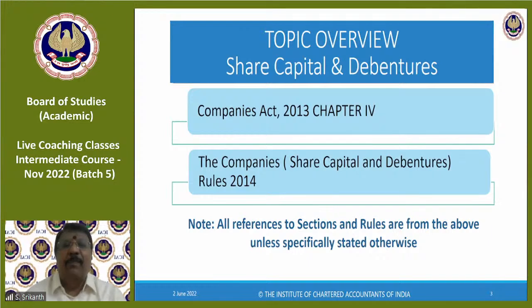Other than current liabilities, you're seeing the debt part, the equity and the debt. So share capital is the equity, the owner's funds, the amount invested in the business by the owner. That is called capital. For a company, it's called share capital. Of course, as in all cases of the Companies Act, every chapter has an associated set of rules. So we have the Companies (Share Capital and Debentures) Rules, 2014, amended regularly. We'll deal with that. Wherever necessary, the rules will also be studied.